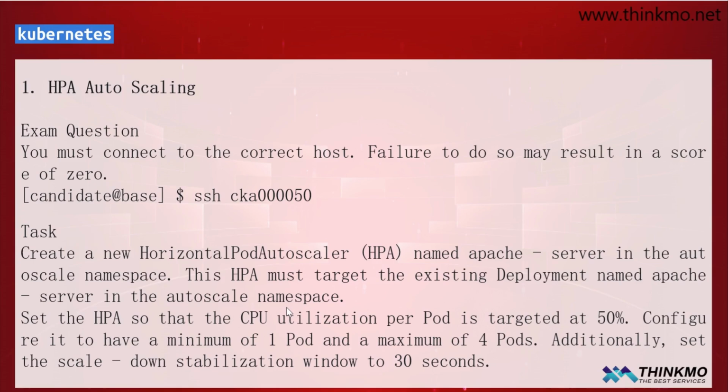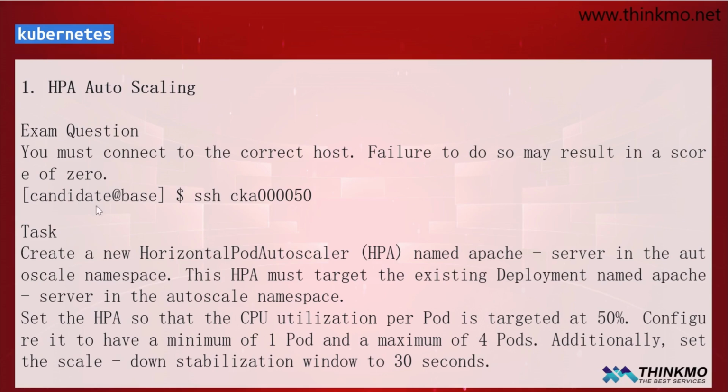The scaling range is a minimum of 1 and a maximum of 4 pods. That means you must always keep at least 1 pod, and when CPU usage is high, you scale up to a maximum of 4 pods. These are the basic requirements we need to mention. Next, let's go ahead and do a hands-on operation. Here, please pay attention to this point.